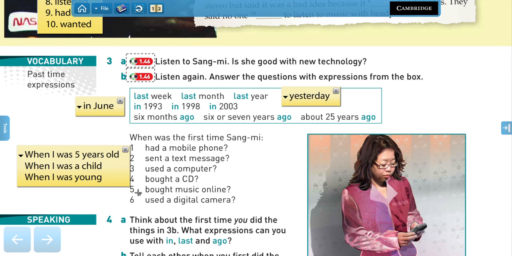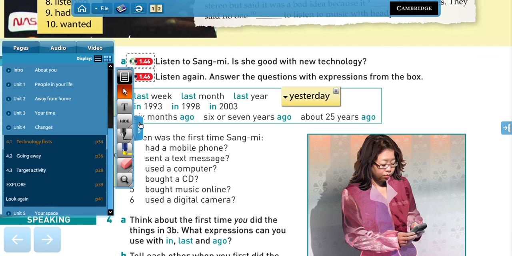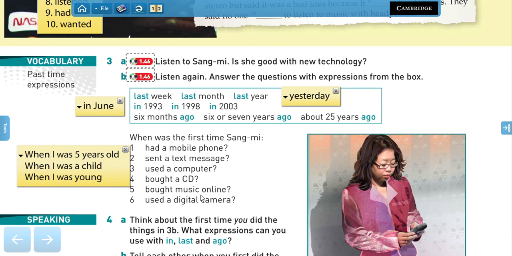Now, this is another one that is very common, number 5. When was the first time you bought music online? Nowadays we have music subscriptions like Spotify, right? So the first time I bought music online would be around 3 years ago, I think.